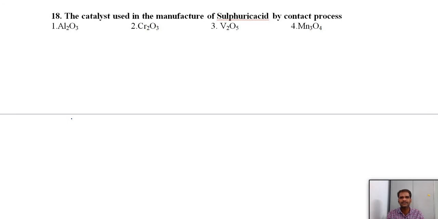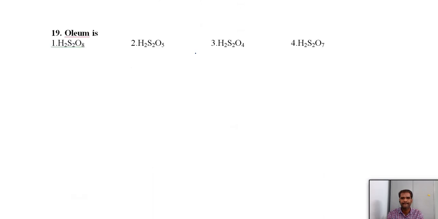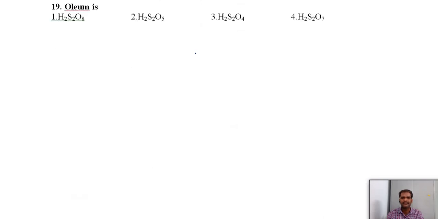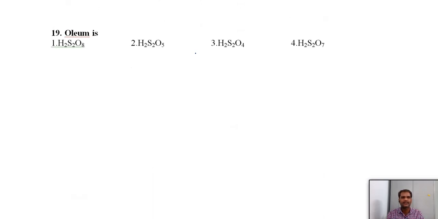The catalyst used in the manufacture of sulfuric acid by the contact process. In the contact process, we use vanadium pentoxide as a catalyst, direct. Pyrosulfuric acid is called oleum. The structure is H2S2O7. It is a very, very important oleum structure, its oxidation state and its bonding, everything.